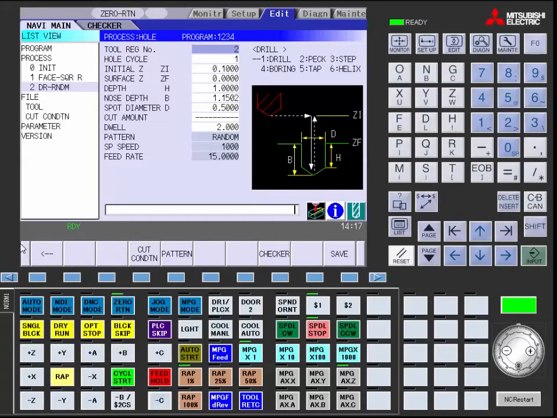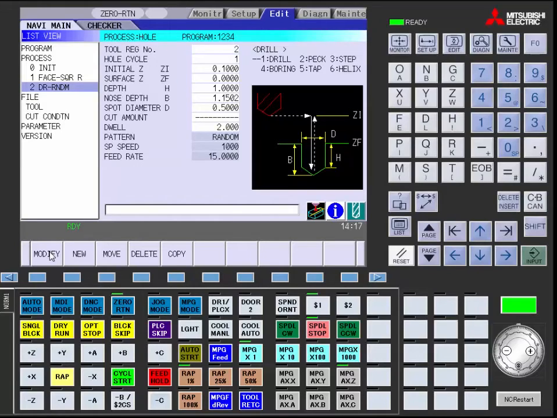Our third process is going to be a tap. Due to the process for drilling and tapping being the same, you can either go in and hit new and start this process over, or you can do a copy. Doing a copy will bring you into your next process with all the parameters from the process that you copied. Go ahead and click on